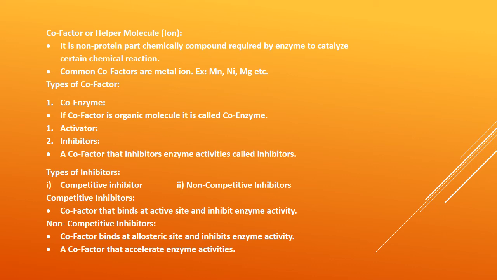Now the types of inhibitors: competitive inhibitors and non-competitive inhibitors. Competitive inhibitors are those cofactors that bind at the active site and inhibit the enzyme activity, as shown in this figure also. Non-competitive inhibitors are those which bind at the allosteric site, it means a site other than the active site. They bind there and inhibit enzyme activity, that is known as non-competitive inhibition.